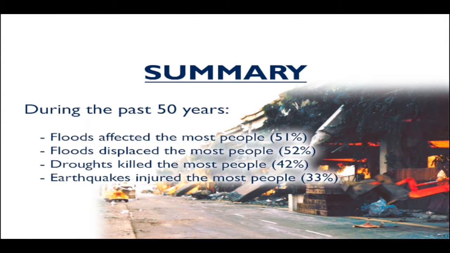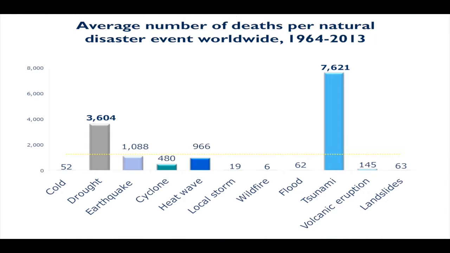So to summarize, floods affected the most people, 51%. Floods displaced the most people, 52% of all natural disasters. Droughts killed the most people at 42%, and earthquakes injured the most people at about 33%, or about a third of all these injuries. In this next figure, I want to talk a little more about the average number of deaths per natural disaster event worldwide. And you can see overall that tsunamis are the big problem when we're talking about numbers of deaths per event.